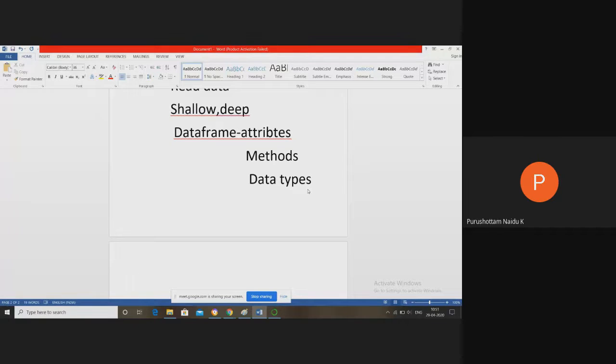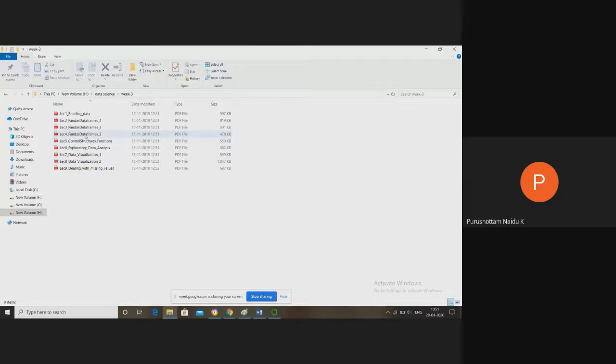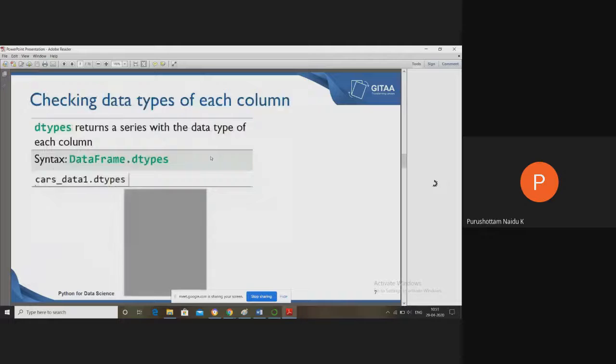Now, before discussing pre-processing of data, what we covered in the last session, last class, was data types.